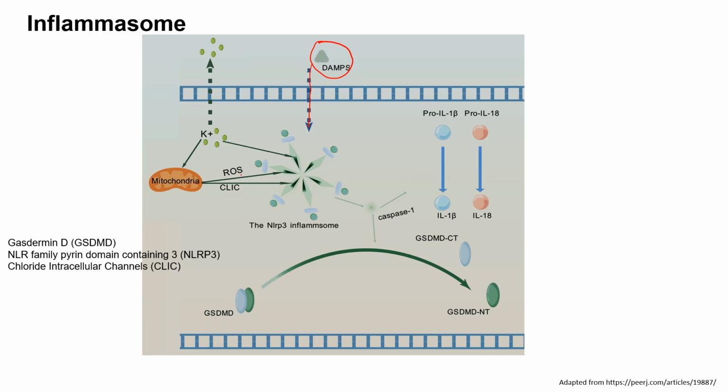So the mitochondria will release reactive oxygen species. There could be a release of chloride intracellular channels into the cytoplasm, and this can lead to the production of NLR family pyrin domain containing 3 proteins, in short called NLRP3 inflammasome.